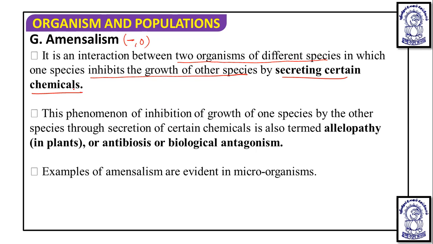Suppose one particular bacteria is releasing an antibiotic, and that antibiotic is harming another organism. So it is harmful for one species, but neither beneficial nor harmful for the other one. This phenomenon of inhibition of the growth of one species by another species through the secretion of certain chemicals is also termed allelopathy in plants, or antibiosis, or biological antagonism.